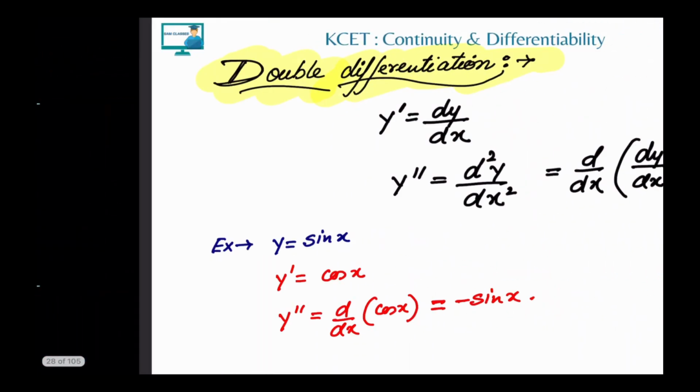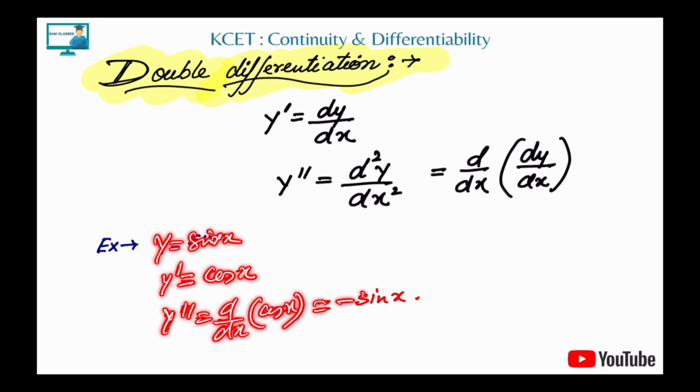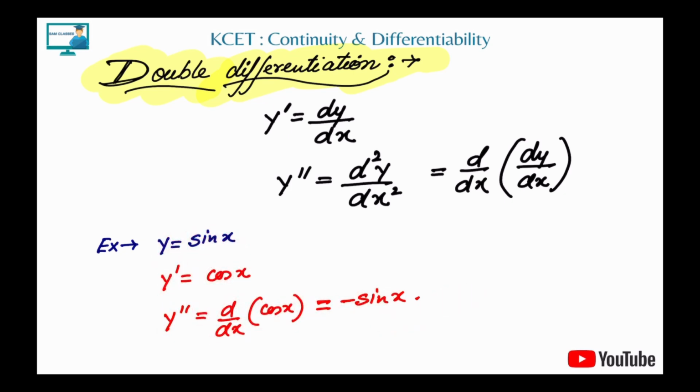Okay. Now coming to double differentiation. Nothing is difficult. Once you have differentiated, differentiate again. Let's say y is equal to sin x. If I differentiate for the first time, what will I get? d by dx of sin x is cos x. Now I want to differentiate a second time also. So d by dx of cos x, you'll get minus sin x. That's it. So is it that difficult? Nothing. You differentiate it for the first time, you do it again. That's it, the double derivative. Triple also, but okay.